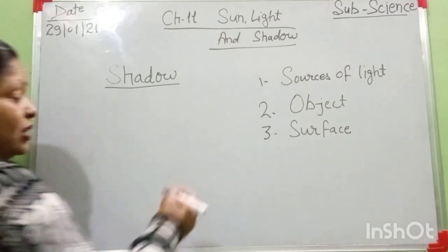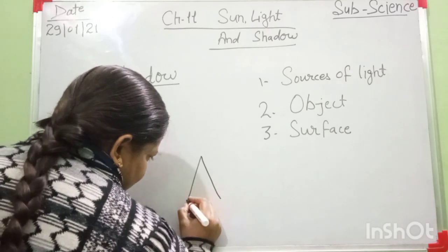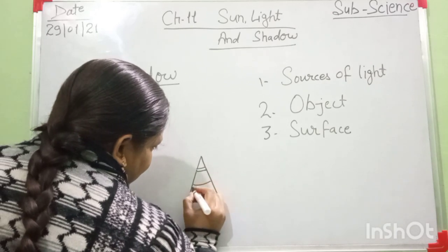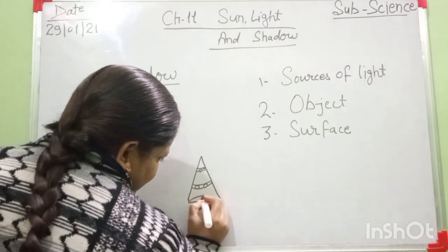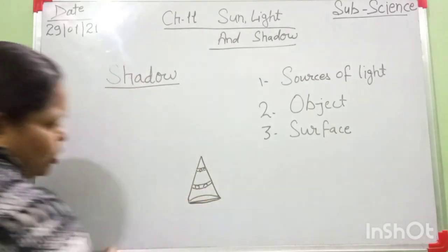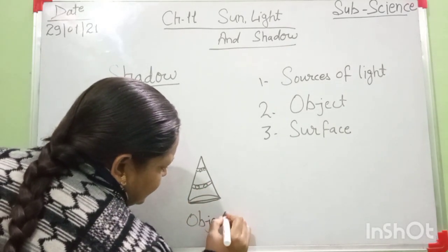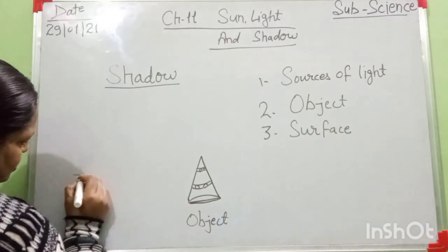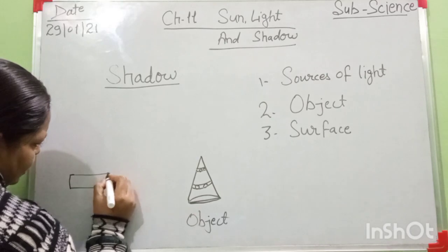Okay, students, here I am drawing the diagram. This is a pyramid. Here is a designer pyramid. Suppose this is your birthday cap. It is an object. Object means anything. Understand? Here is the source of light. It is my torch. Here I am drawing a torch.